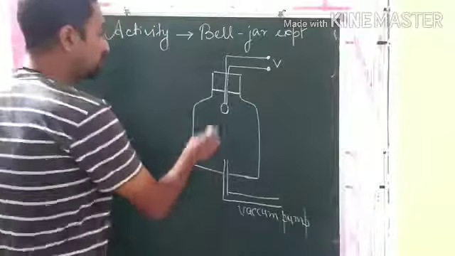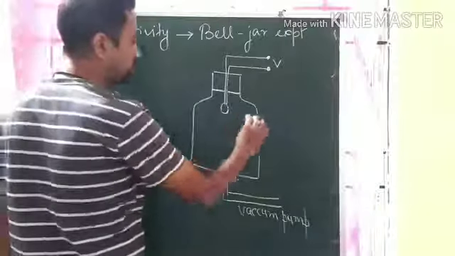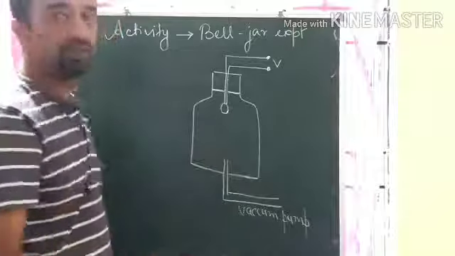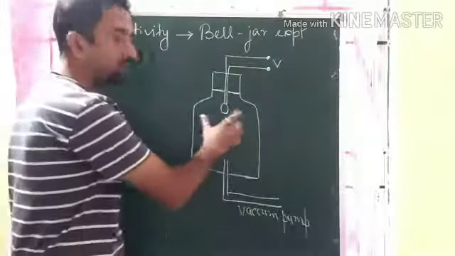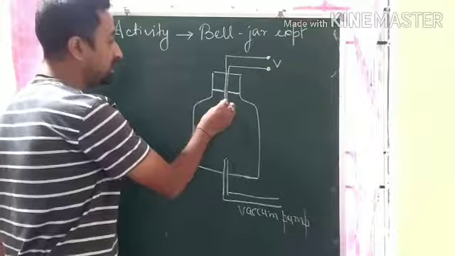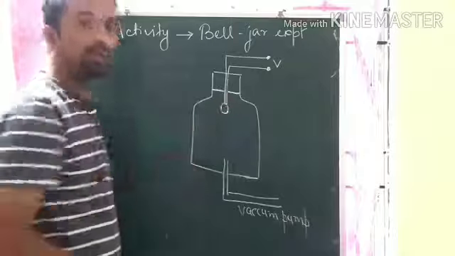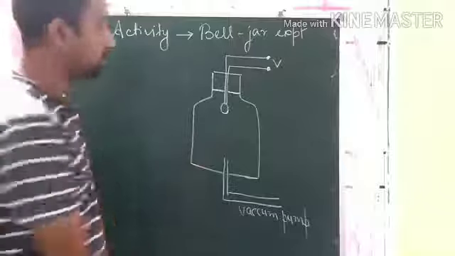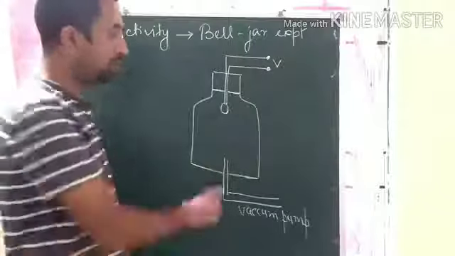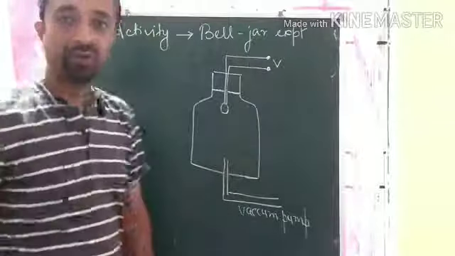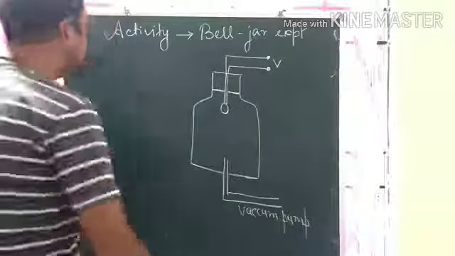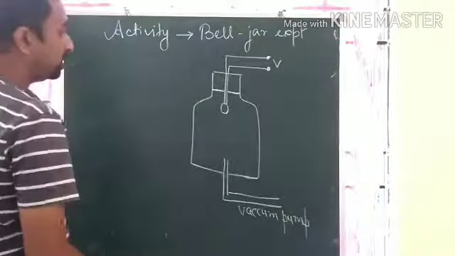That means this region is completely made vacuum. There is no air, there is no medium. As a result, the sound that was emitted by the bell was not able to come out because there was no medium. And as sound is a mechanical wave, it requires a medium to travel. Clear? Now, how should you write this activity?